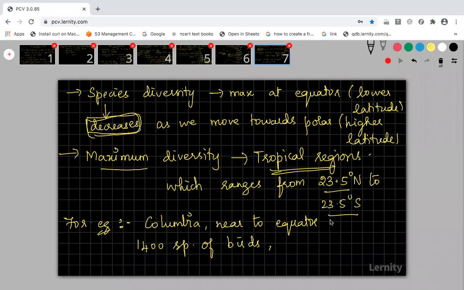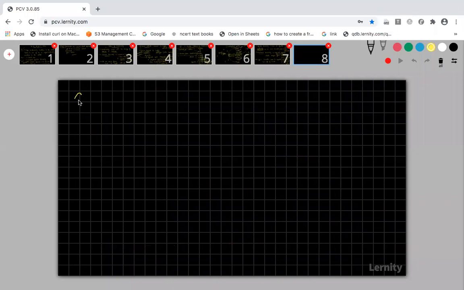But if you compare this equator region to a region in the temperate and one in the polar, take New York. New York is located in the temperate region, at 41 degrees north. The number of species of birds in New York is just 105. Only 105 species of birds are present in New York. And as you move to the polar region, I'll give one more example. For polar region, shall I say Greenland?